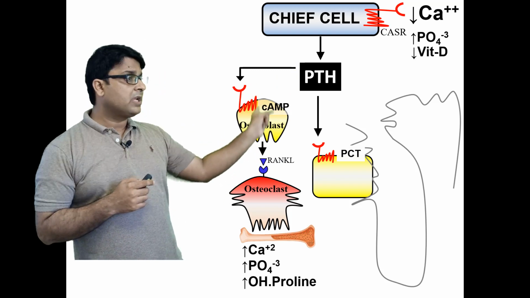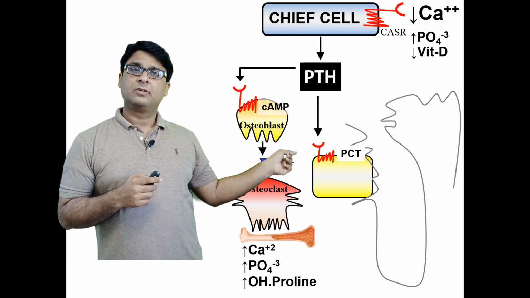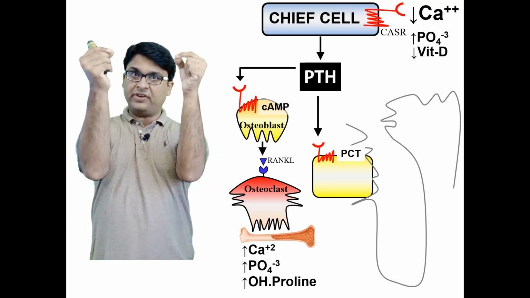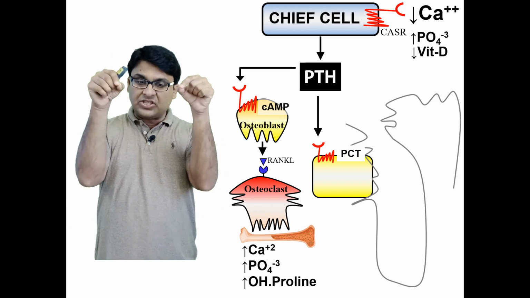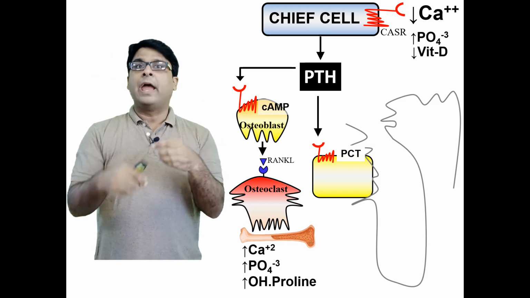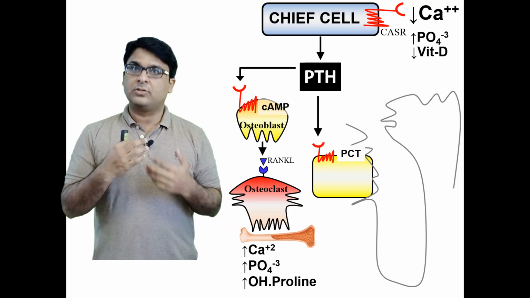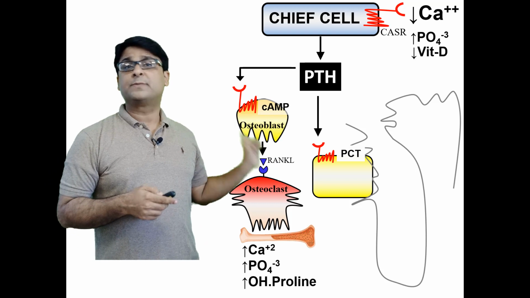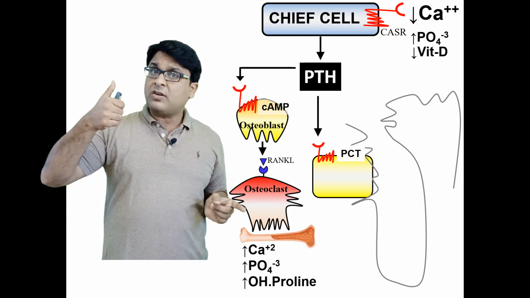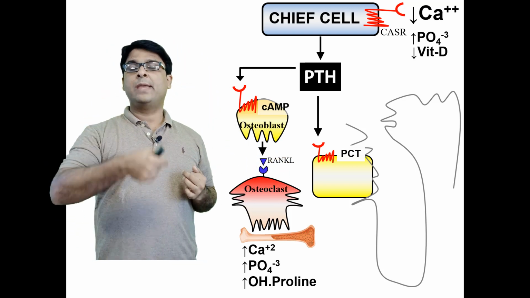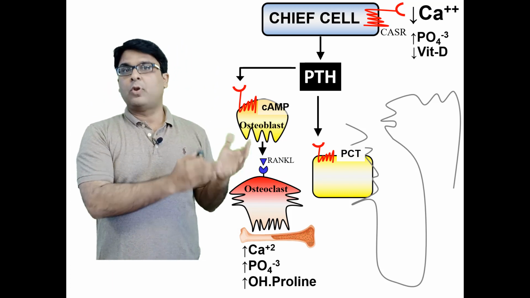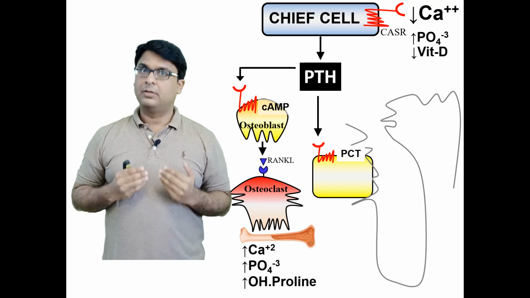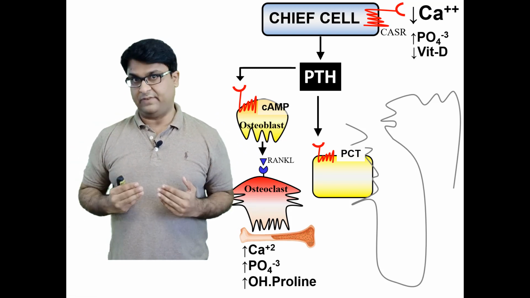See here, the proximal convoluted tubule also has the PTH receptor. So what happens is that PTH reaches the proximal convoluted tubule, sits down on the receptor, activates the G-coupled protein and adenylate cyclase, and ultimately also here a lot of cyclic AMP is produced. So as a result of PTH action, cyclic AMP is produced, and this cyclic AMP will obviously be released into the urine. So if you have a lot of cyclic AMP in the urine, it is a marker of high PTH activity, okay?